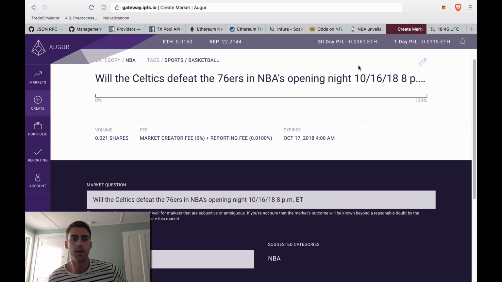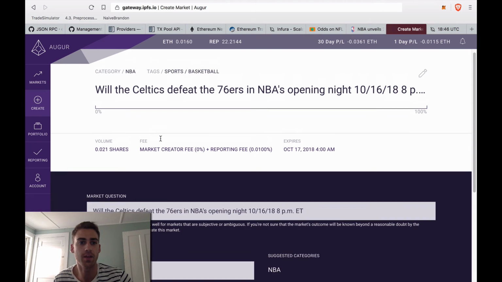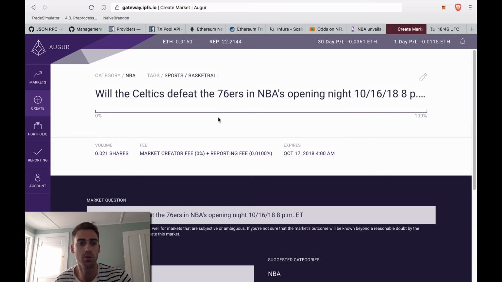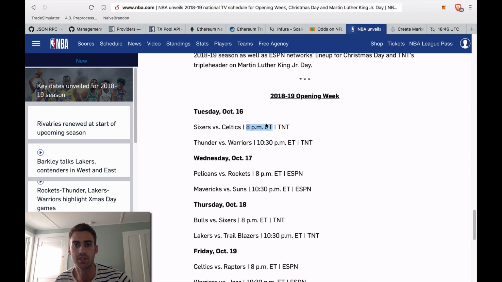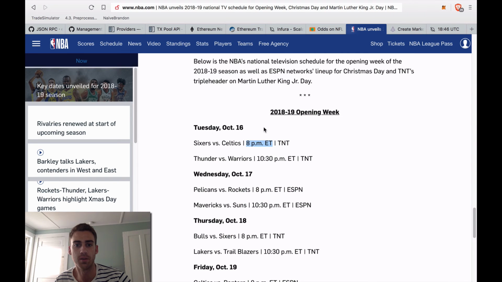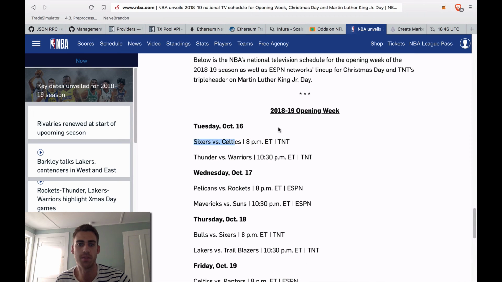Hey everyone. So today I wanted to show you how to create a market using the Augur platform. The NBA actually just released their opening week schedule, so I'd like to place a bet on the Celtics winning their opening game.